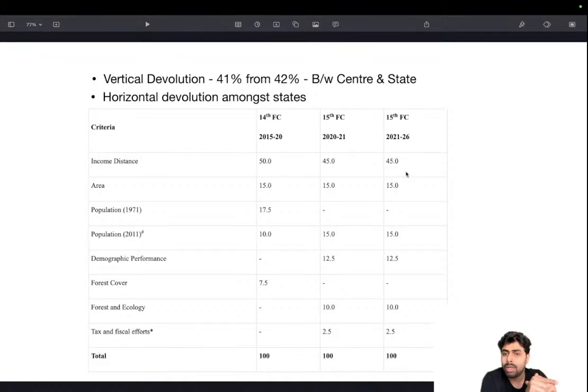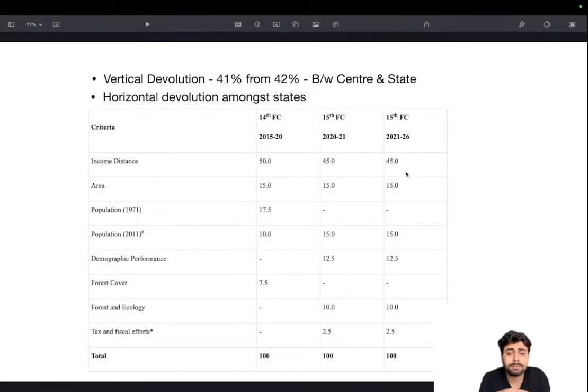So how is this accounting? Because they are accounting it based on income distance, the income distance reduces due to these extra taxes given, or the extra efforts, or extra money being given to the state for developmental purposes. The income distance will eventually reduce and uniform development is achieved across the nation. That is the idea behind this income distance, and that's why it has about 45% of the share, as the determining factor of that share.